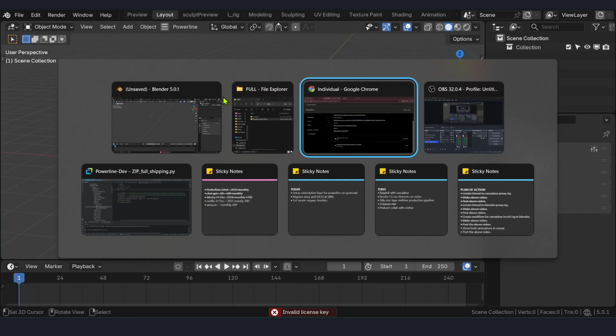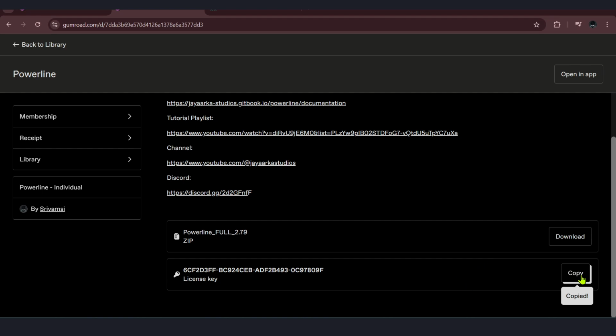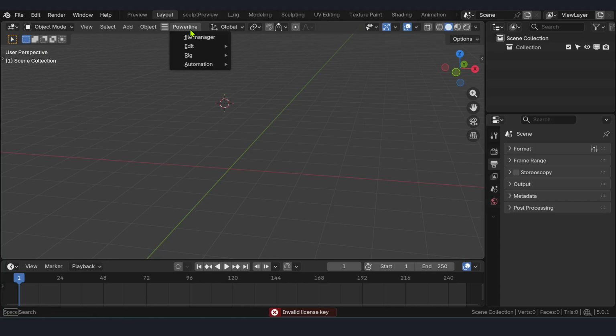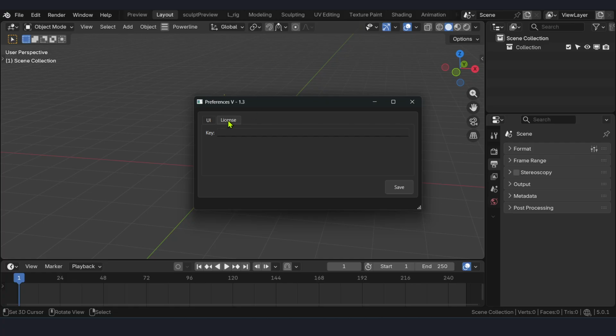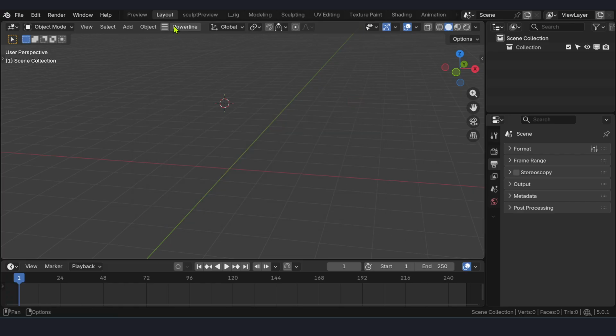Go back to Gumroad page, copy the license key, open preferences window. In the licenses tab, paste the copied license key and click save. Don't forget to click save. Okay, now that we verified, it will open.